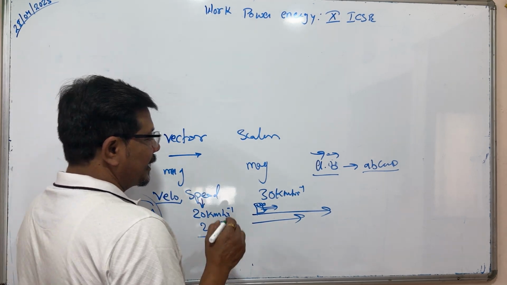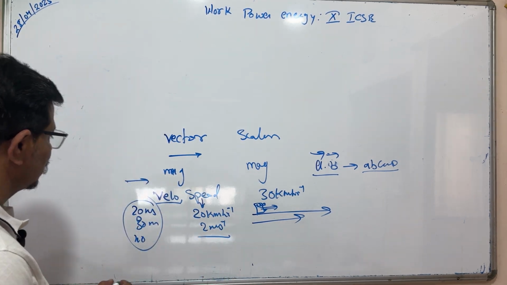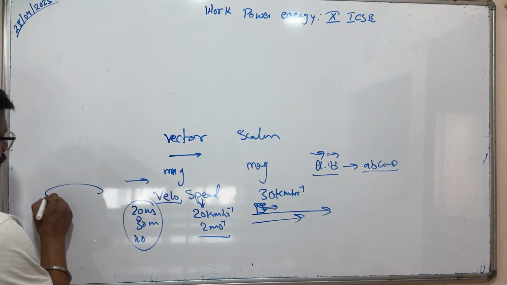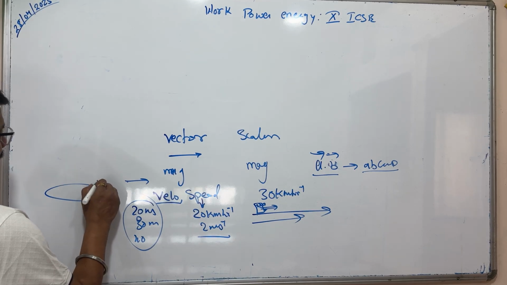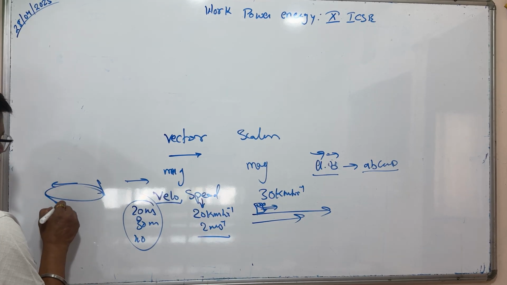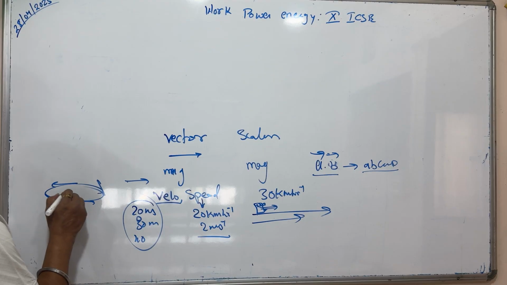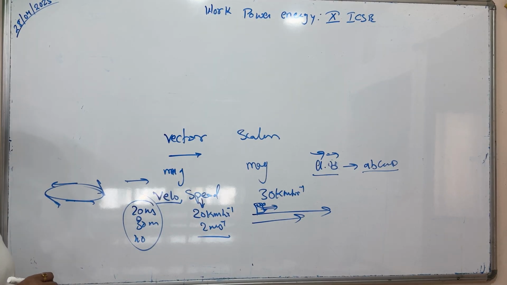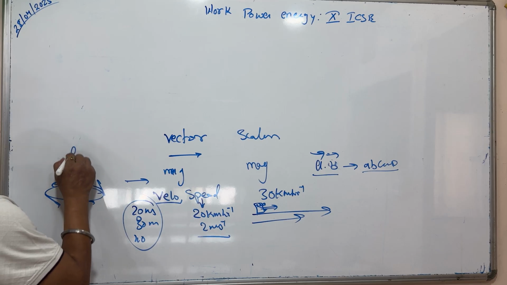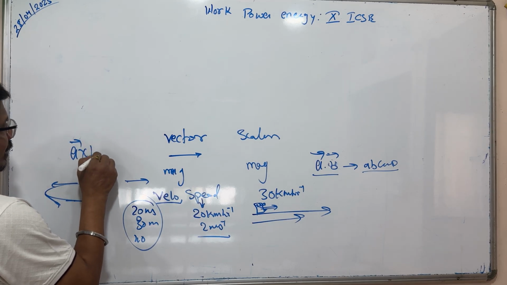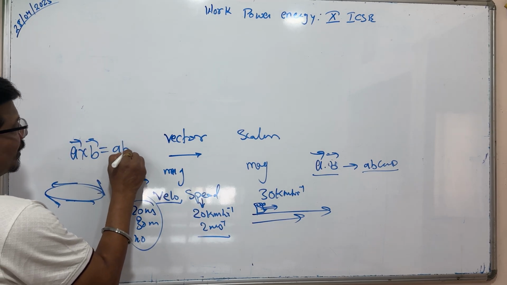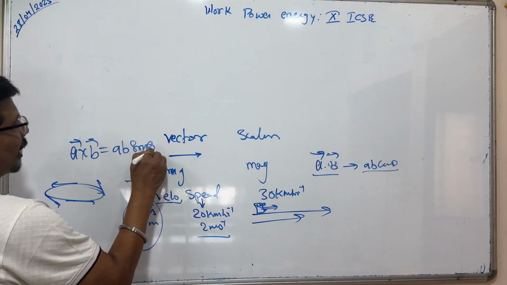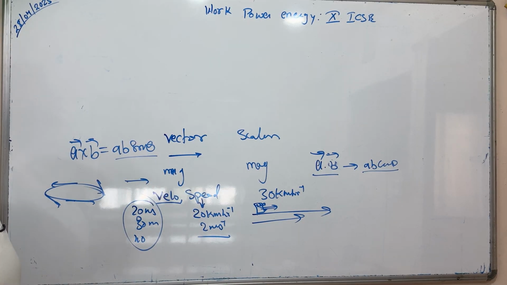Or in case of circular motion, if you are moving in a horizontal circular path, your direction changes at every point. Even though having constant magnitude, direction changes, so you can say there is a change in velocity. This is called the cross product. A cross B is equal to AB sine of theta. In this, you have direction also. Without direction, you can't do it.